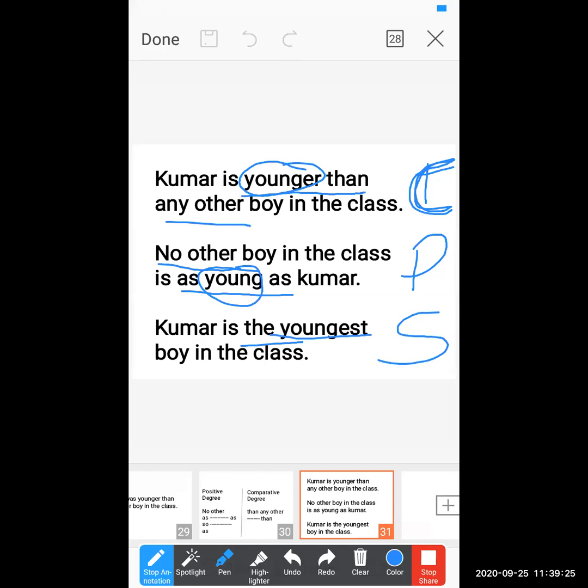Okay, so these are the basic rules that you have to follow and keep in your mind. Then only you can change from superlative to positive and comparative, from positive to comparative and superlative, from comparative to positive and superlative. Okay, so all three are interchangeable. You can change the sentence when you know the basic rules.